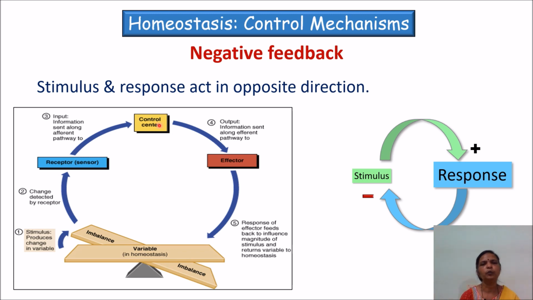Signals will be fed to the control center. The control center initiates the action via effector organs, and then the set point is re-established back. So this is how negative feedback mechanisms usually work.